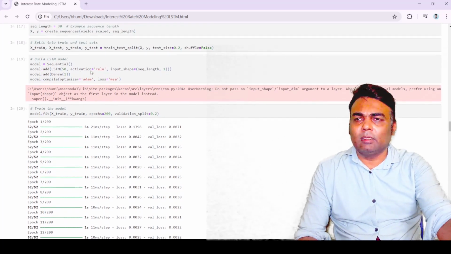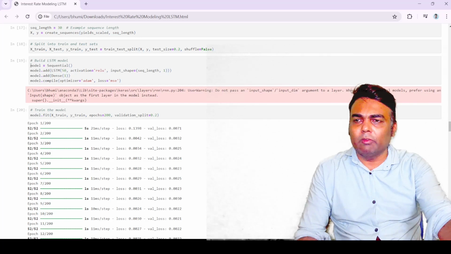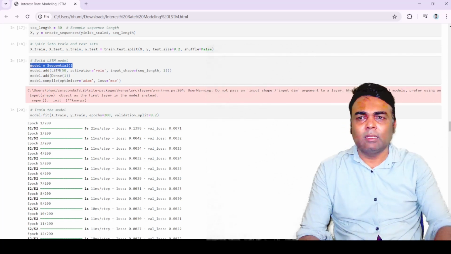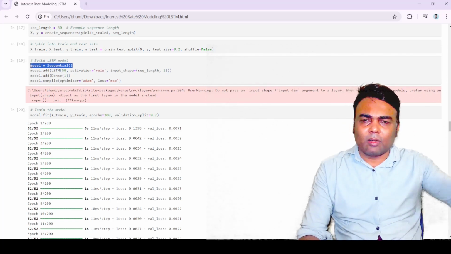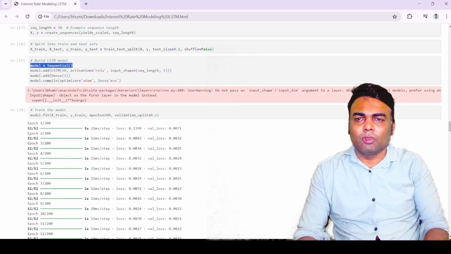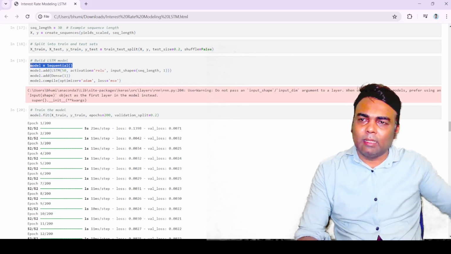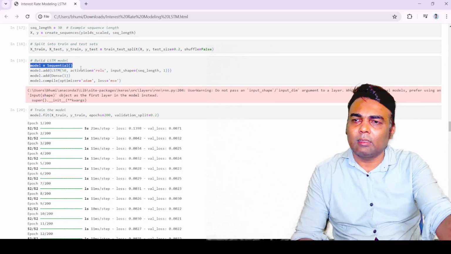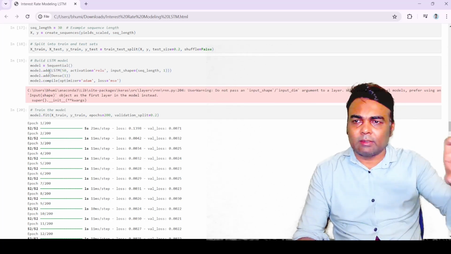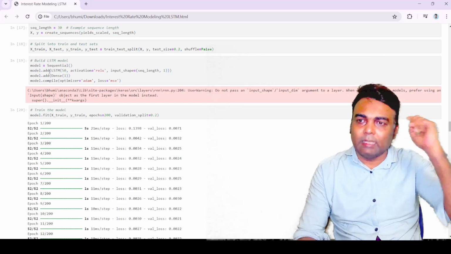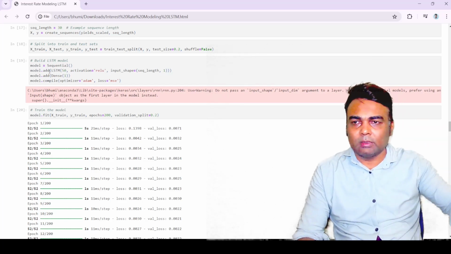So let us first build the LSTM model. We build the LSTM model by using this Sequential function, as we have already discussed. It creates a stack of layers, so you have multiple layers using this sequential model. Now you want to add various layers to this stack.